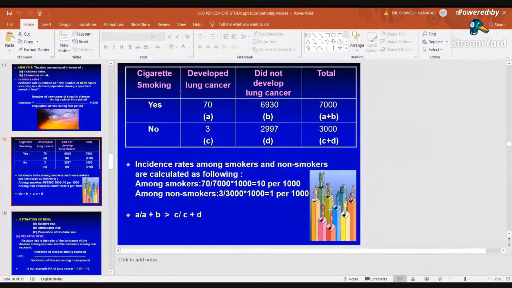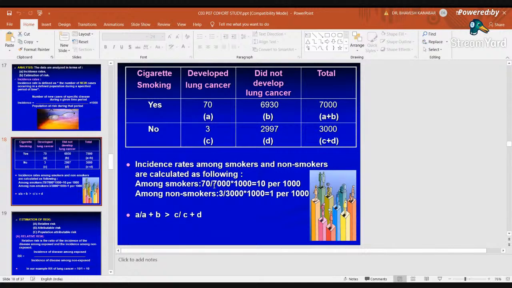Okay. So here you can see in the example cigarette smoking, yes, no, develop lung cancer, right? And this column represents did not develop lung cancer, right? So among the cigarette smokers, those with lung cancer are 70, that is our A. Cigarette smokers who did not develop lung cancer are 6930. Then these are people who are not smoking cigarettes but have developed lung cancer. You can clearly see that as compared to 70 among smokers, among non-smokers only 3 develop the disease, right?